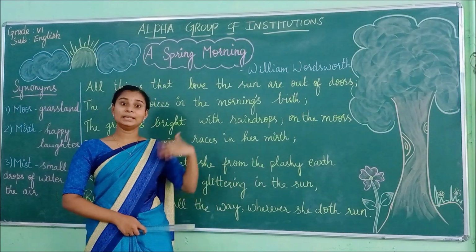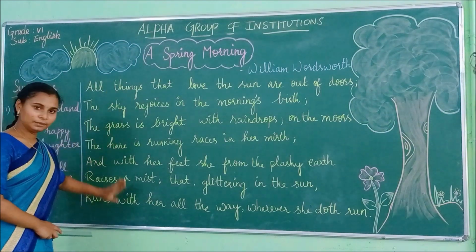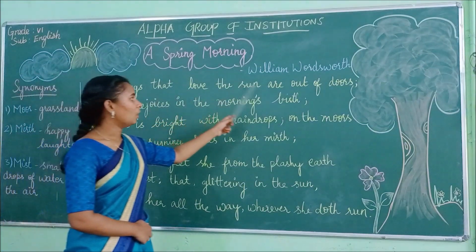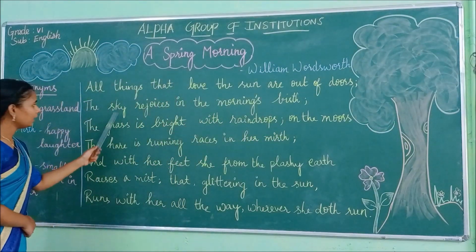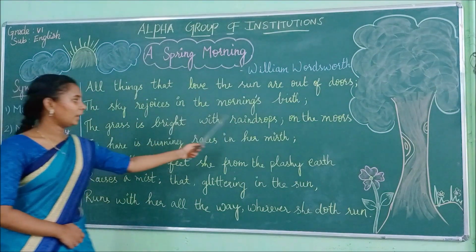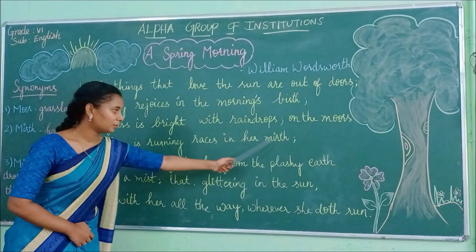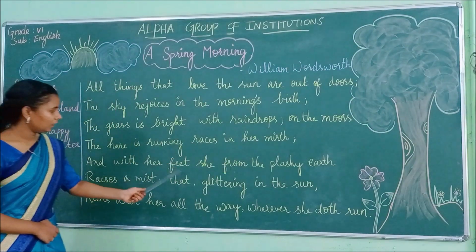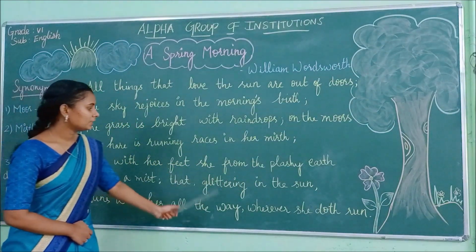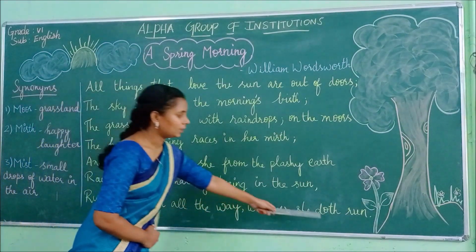So today we are going to see the next stanza. Okay. Before the explanation, I shall read it first. Listen carefully, okay? All the things that love the sun are out of doors. The sky rejoices in the morning's birth. The grass is bright with raindrops on the moors. The hare is running races in her mirth, and with her feet she from the plashy earth raises a mist that, glittering in the sun, runs with her all the way wherever she doth run.